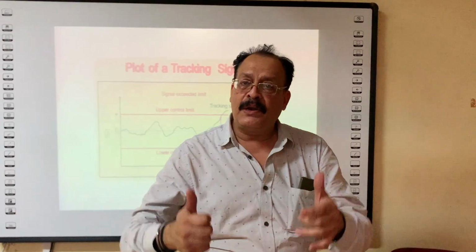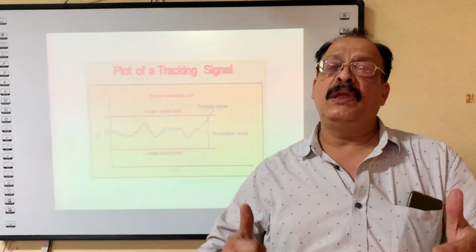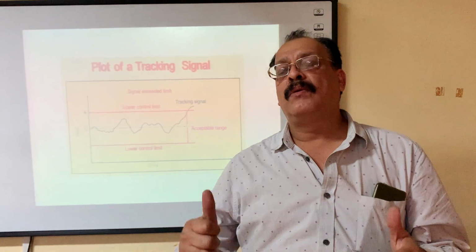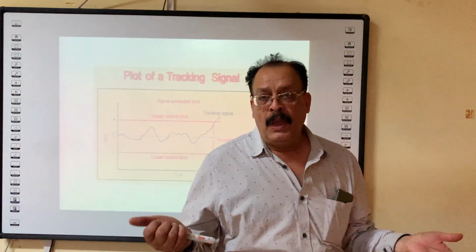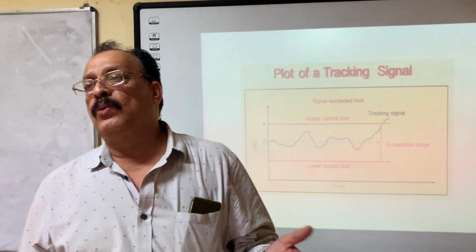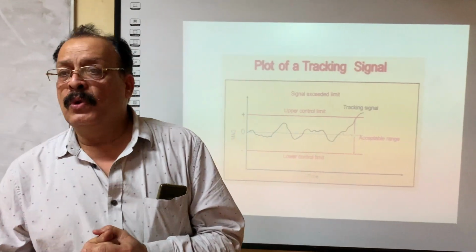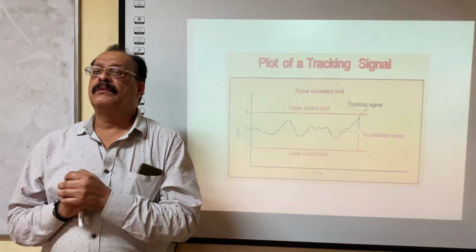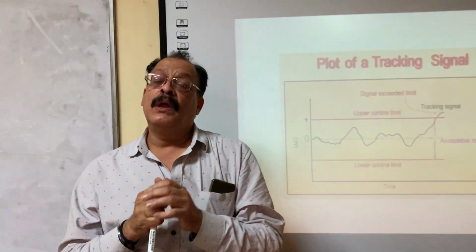We will take the inventory because forecasting is more, but demand is less. We will keep inventory that is not required, whether raw material or finished goods. And in case of under forecasting, we will not be able to fulfill the customer requirement.